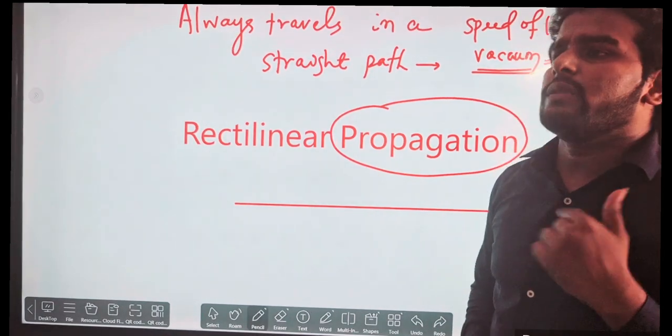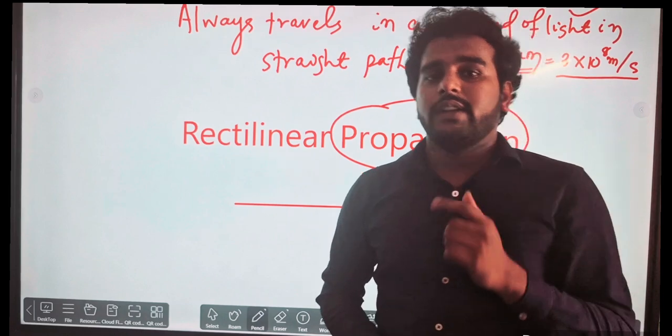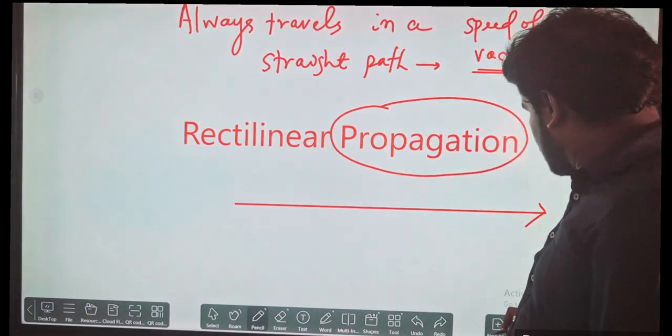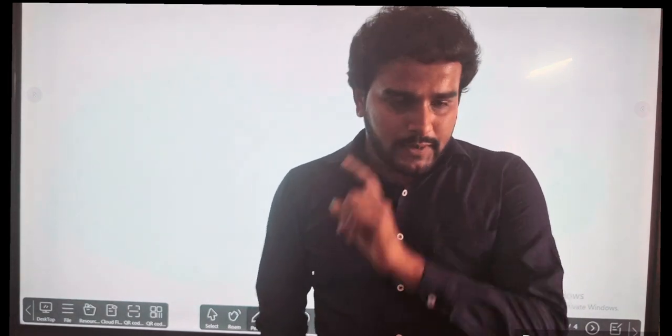We will learn more about how it came about in the higher classes, in 12th. Let us go to the next one.